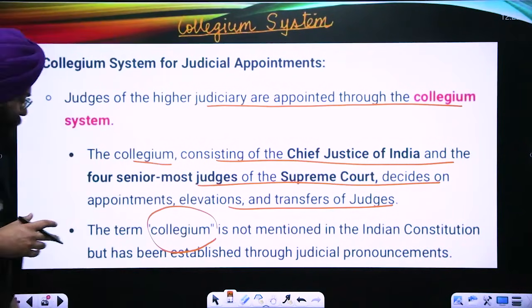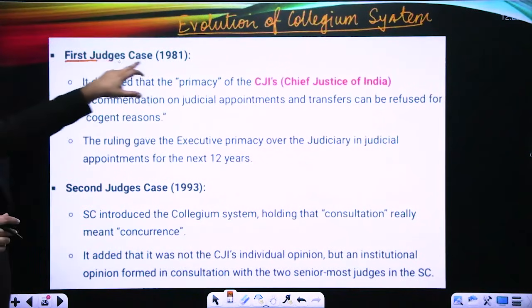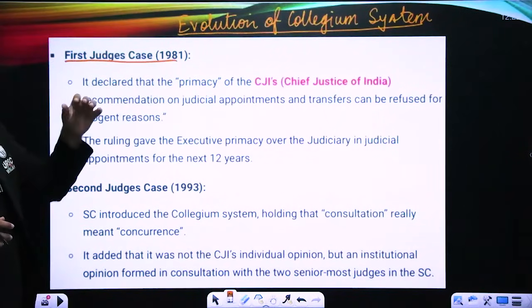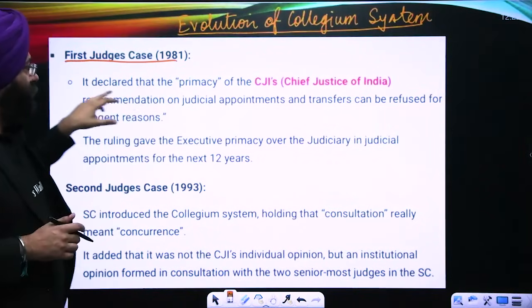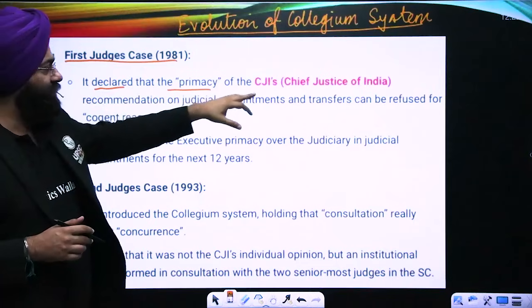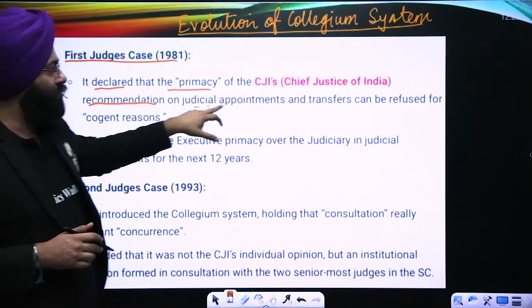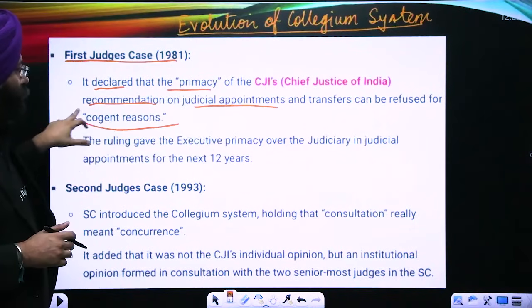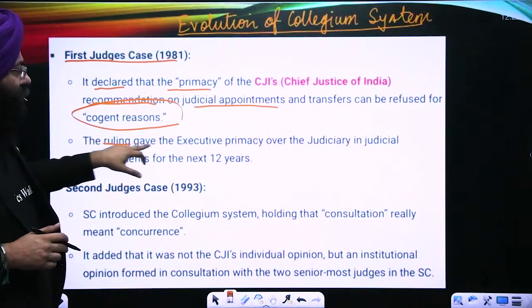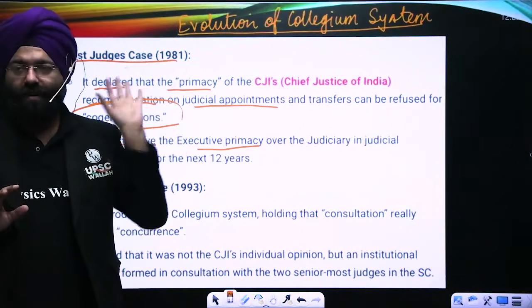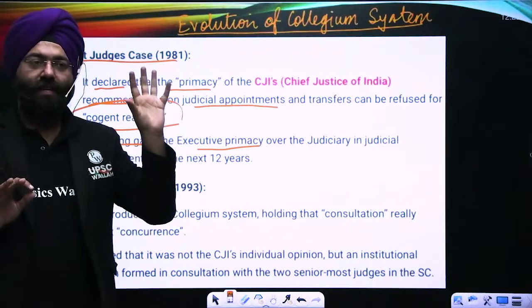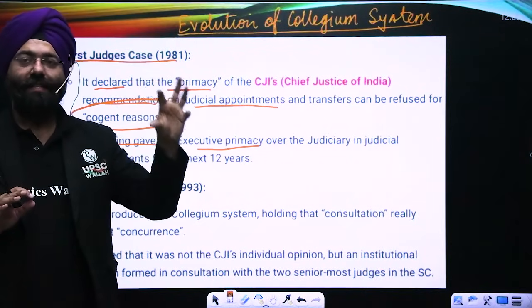Please understand, in the first judges case, when we talk about the concept of consultation, it declared that the primacy of the Chief Justice's recommendation on judicial appointment was refused for cogent reasons. The ruling gave executive primacy. In simple words, it meant that the word consultation was just a suggestion.